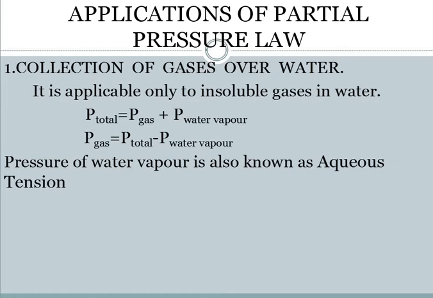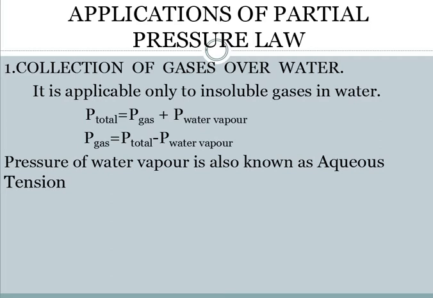So the pressure which we will be getting will not be only that of the gas which we want to collect, but the total pressure, that is P total, will be equal to the pressure of the gas which we are collecting plus the pressure of water vapors which are present there.